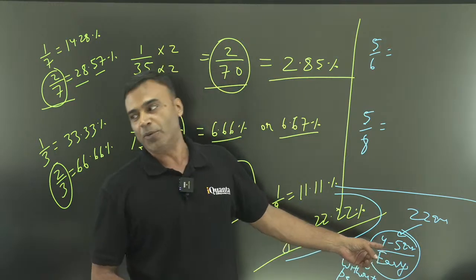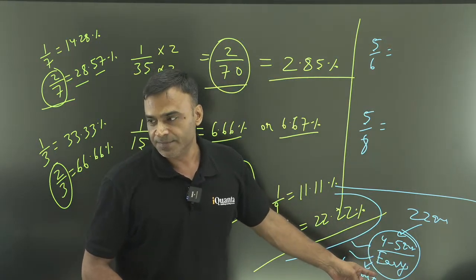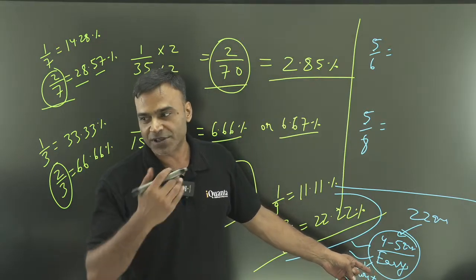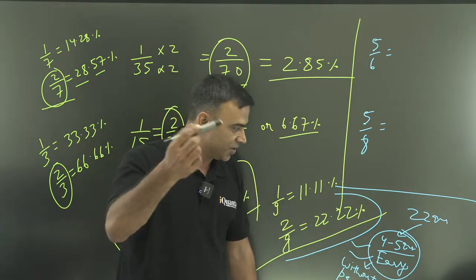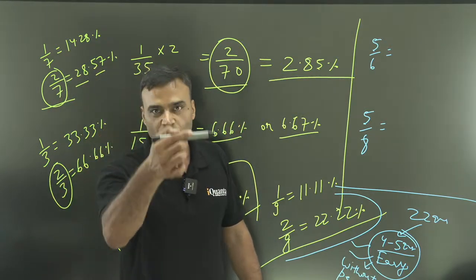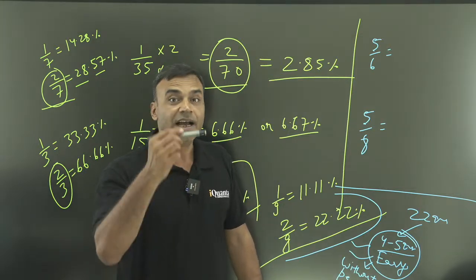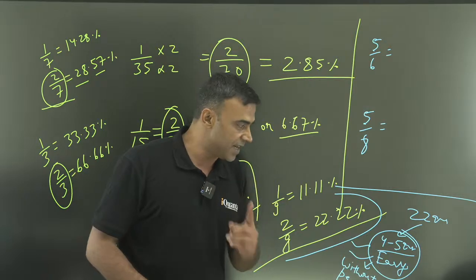Are you getting my point? Can you put a comment that you understand this? आपको पता नहीं होगा पहले से, रात को सपना नहीं आएगा that question number 9, 13, 24 या 22, these are the easy questions, ऐसा नहीं होगा. What will you do? You will go through each and every question and then you will select, and whichever is favorable to you, you will be able to do that. Please understand this fact very well.